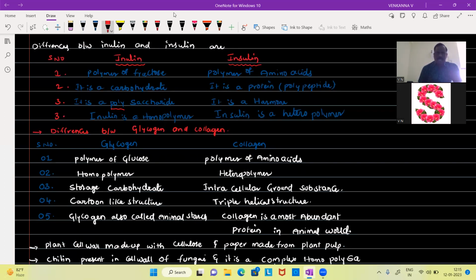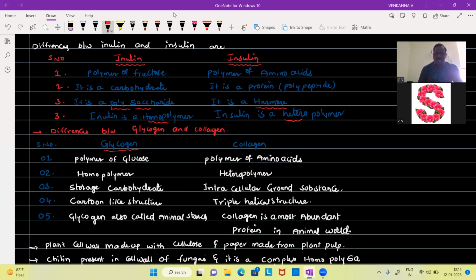Inulin is a polysaccharide, but insulin is a hormonal substance. Inulin is a homopolymer and insulin is a heteropolymer. In their pronunciation, the two are slightly different, not the same.